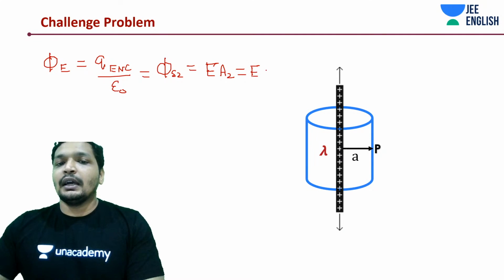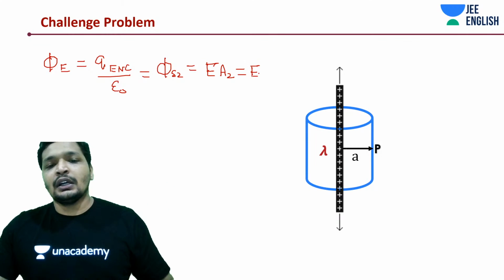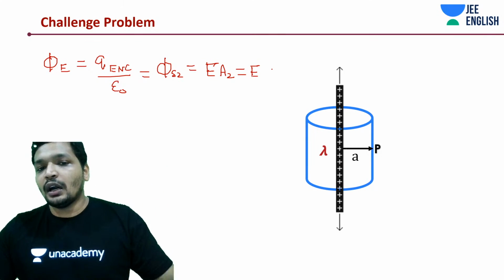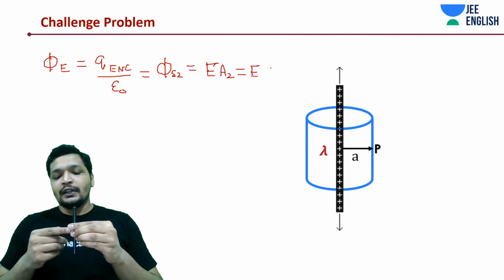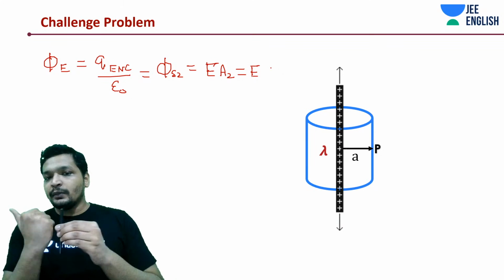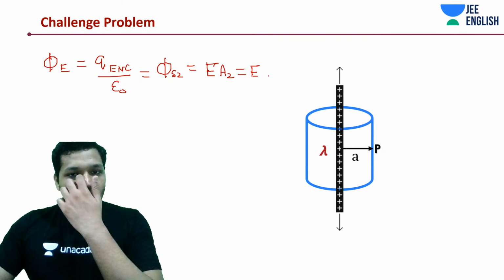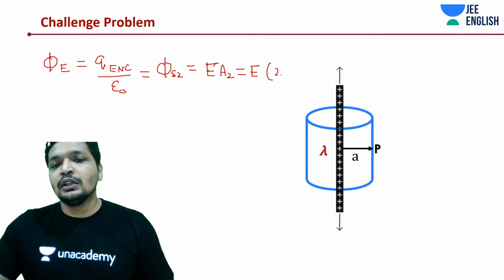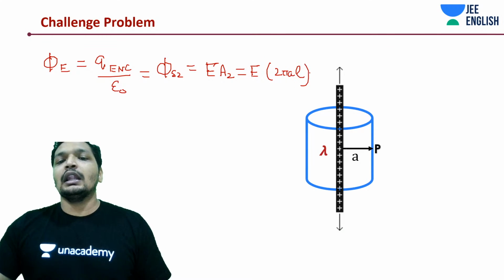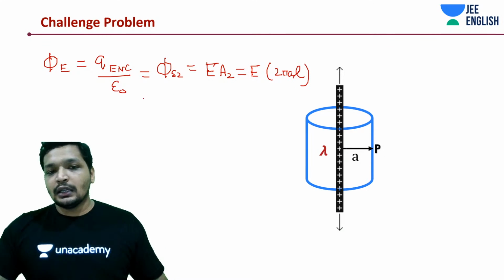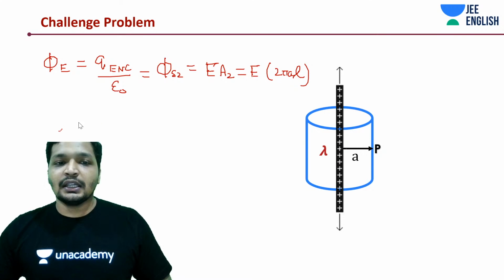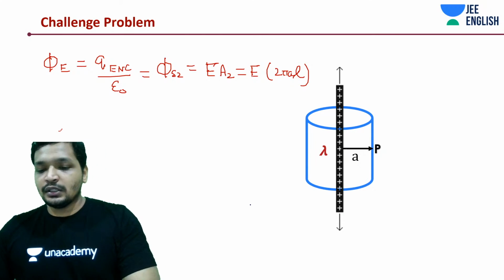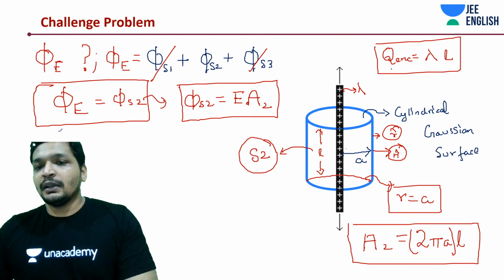But if the direction is given in the question, you should take it as E into R. Think about the rod in this way, towards the point P it will be like this. So A2, what is the area? 2 pi AL, right? And what was the charge enclosed? If you remember, I'm just taking a different color to indicate the charge enclosed. Charge enclosed was nothing but lambda into L.